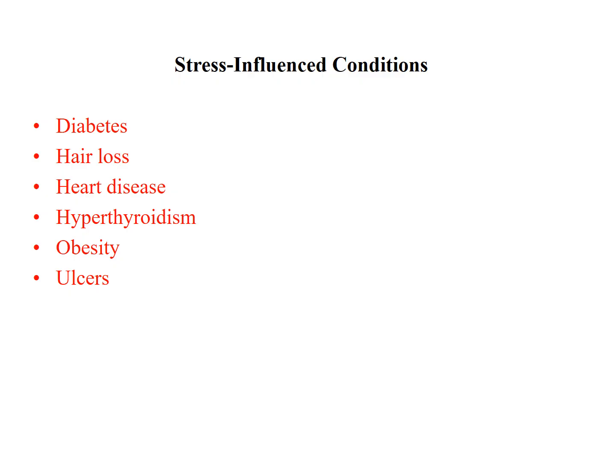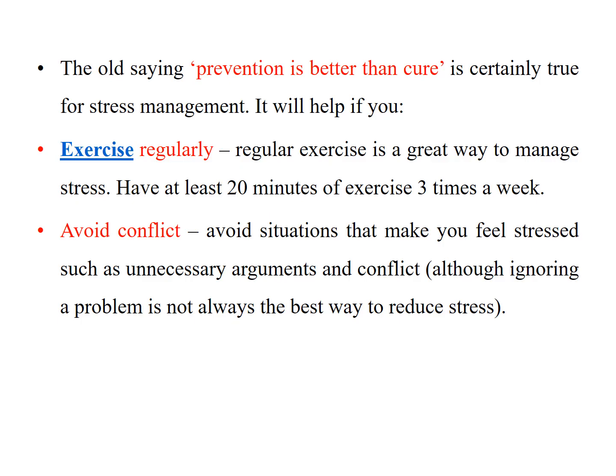If stress occurs in our body, there are some losses and risks. For example, diabetes, hair loss, and heart diseases. It leads to hyperthyroidism and some hormonal changes. Due to hormonal changes, there is weight gain, obesity, and ulcers. So there is a proverb: prevention is better than cure. Before stress affects us, we need to manage the stress.